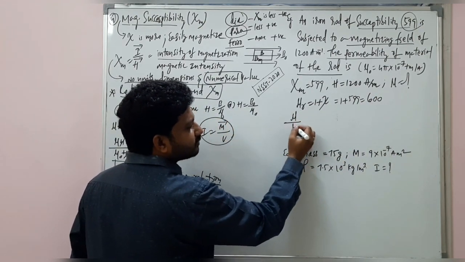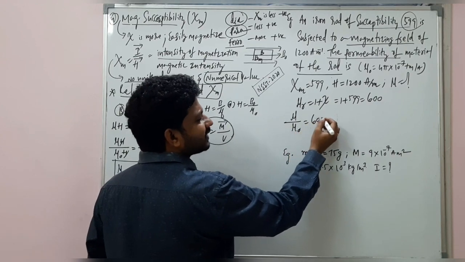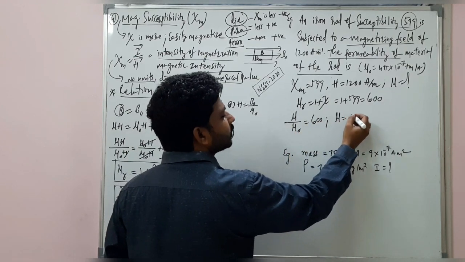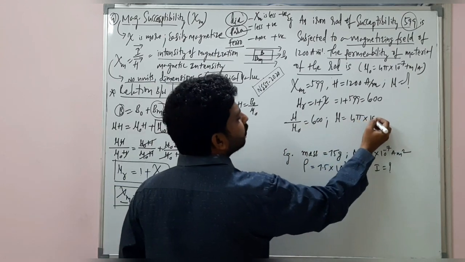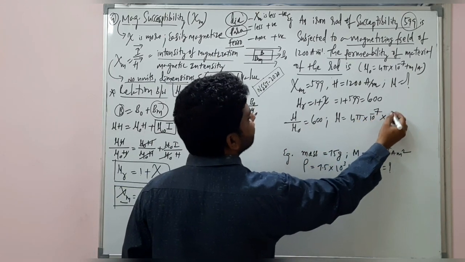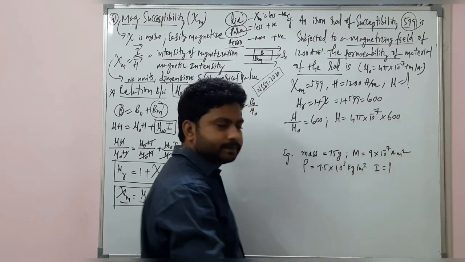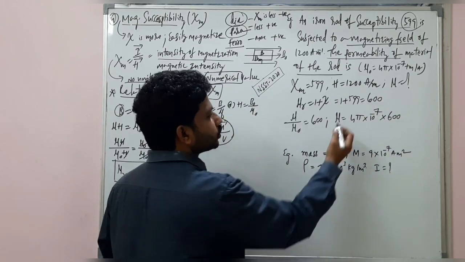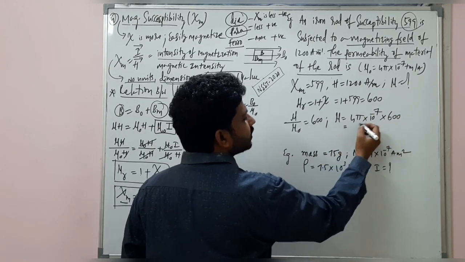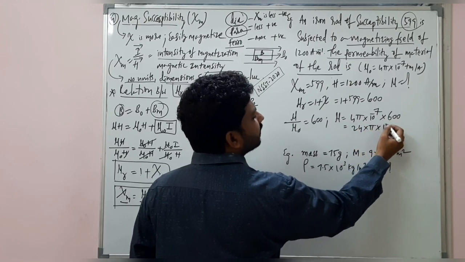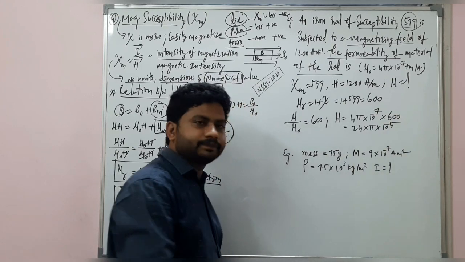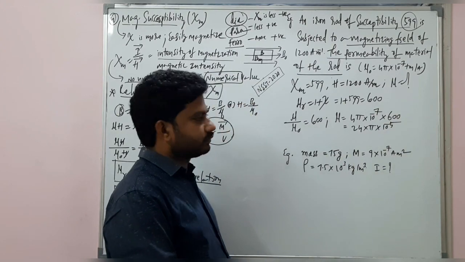This can be written as mu by mu naught is 600. So then mu is equal to mu naught into 600. Mu naught value is 4 pi into 10 raised to minus 7, into 600. Okay, so this I can also write as 24 pi into 10 raised to minus 5. Understand?